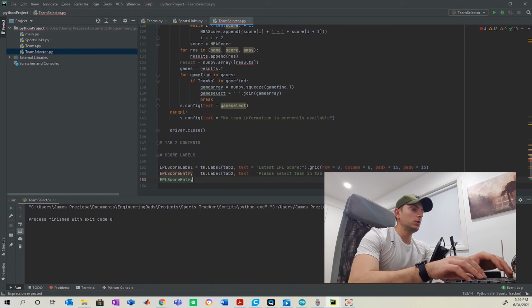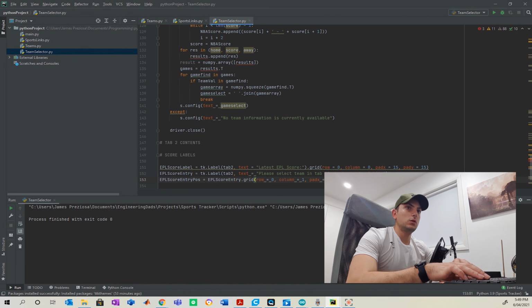TK label, pos equals EPL score entry grid. I want that in the 0th row, first column. Pad X, let's do 15 and 15.